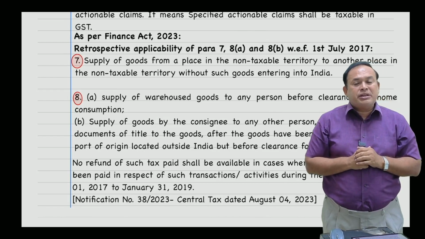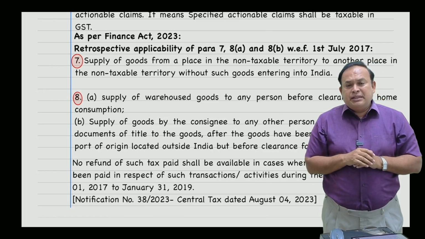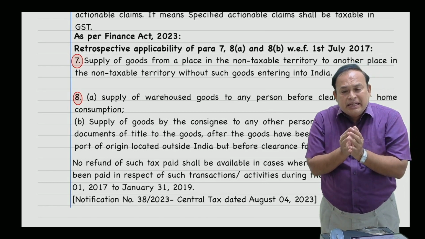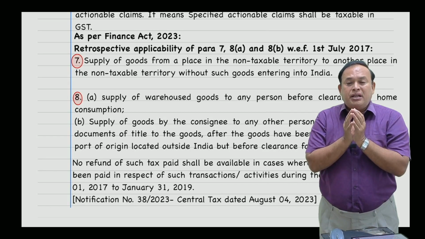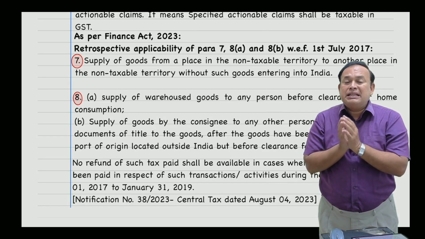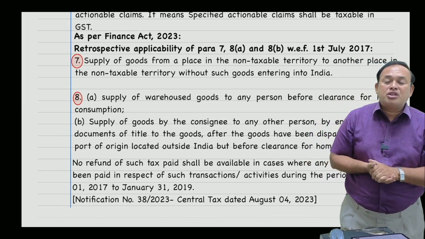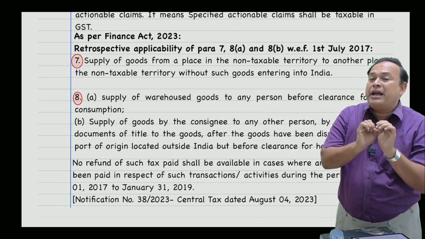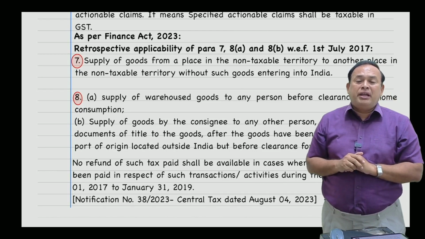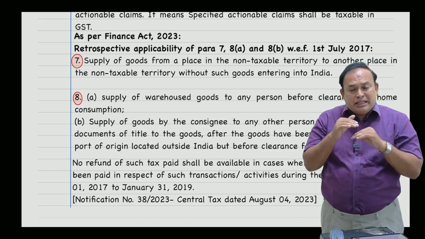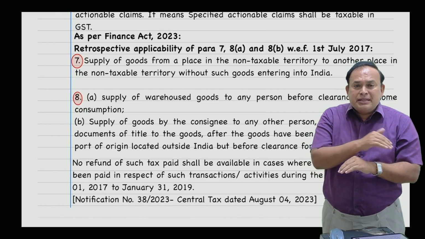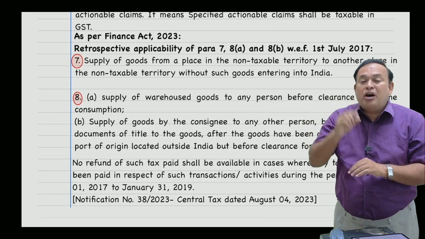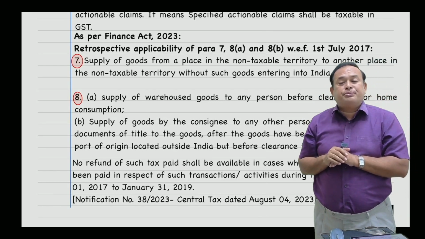I will bring one example to your notice. Such a transaction is excluded from the scope of supply, which was introduced in the recent past, but is effective from 1st July 2017 onwards.